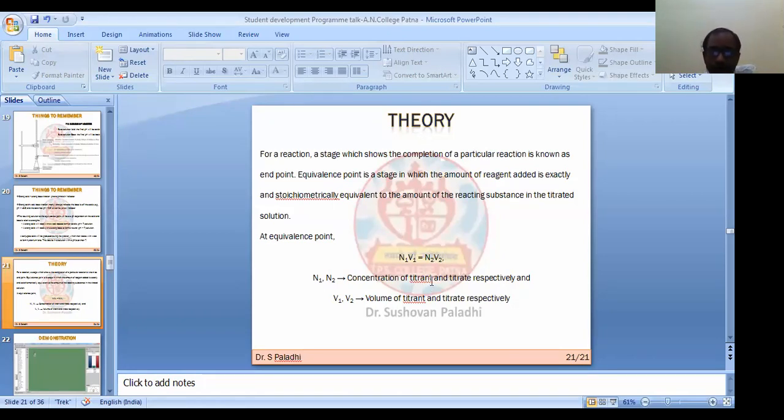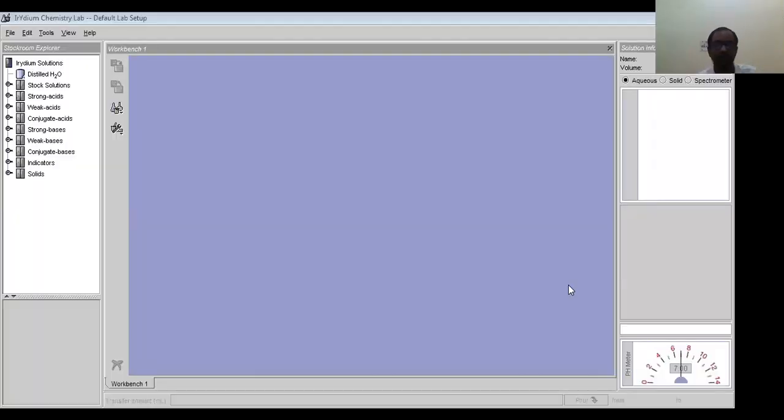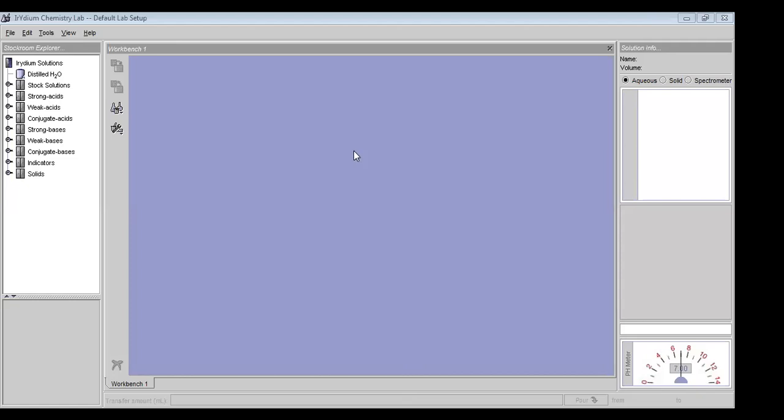Now I am going to discuss how you can do the experiment through the virtual lab. So first go to the virtual lab window. I'm going there first. So basically what we will do here, we have to select some stock solution.